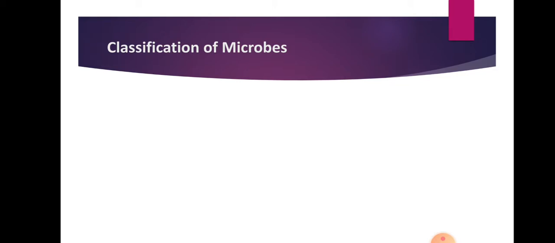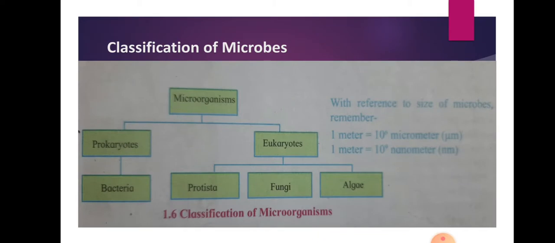In classification of microbes, first of all we have to know that there are more than lakhs of types of microorganisms, or we can say that the largest family of organisms on the earth is of microorganisms, and therefore we have to classify such microorganisms into different groups. Microorganisms are classified on the basis of their cell structure into two groups.